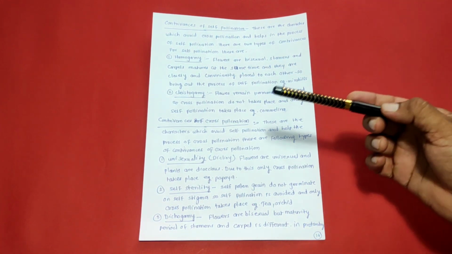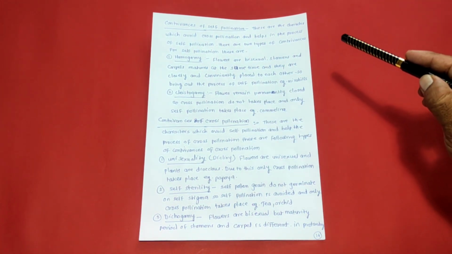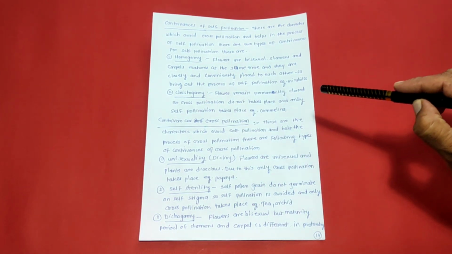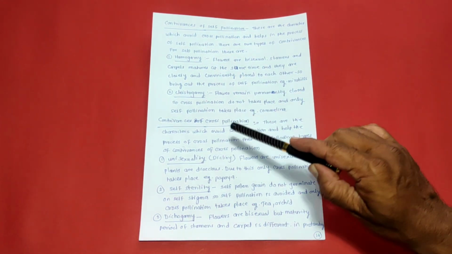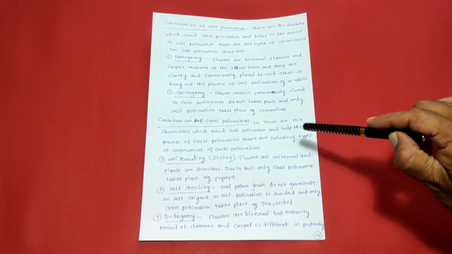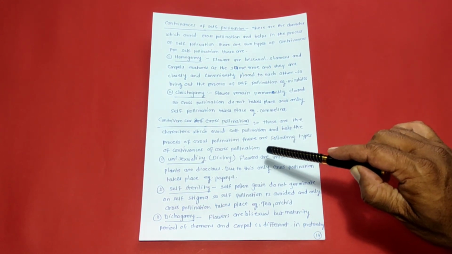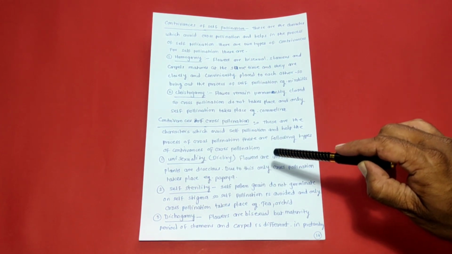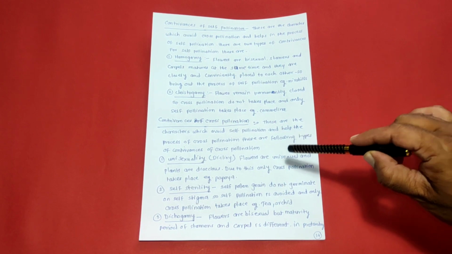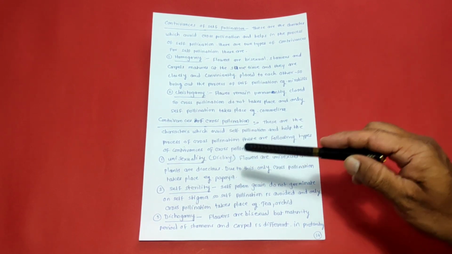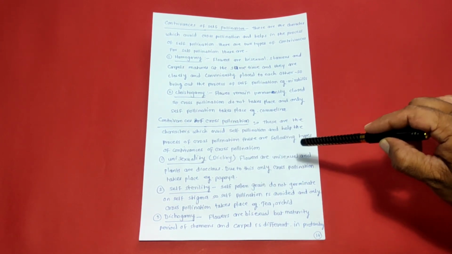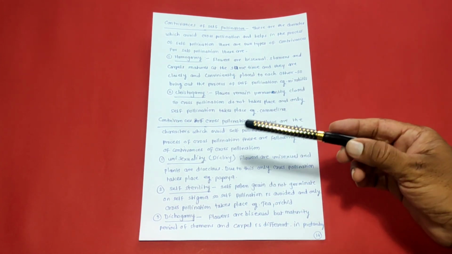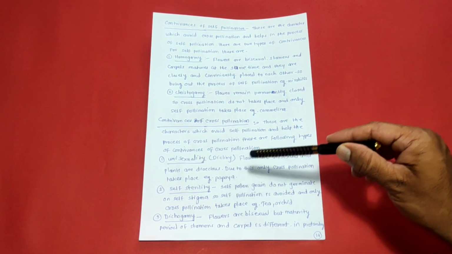So next one is contrivances for cross-pollination. So in this, these are the characters which avoid the self-pollination and help in the process of cross-pollination. These are the following types of contrivances of cross-pollination. First one is unisexuality, that is the diclinism. Flowers are unisexual and plants are dioecious. Due to this, only cross-pollination takes place. Example, papaya.